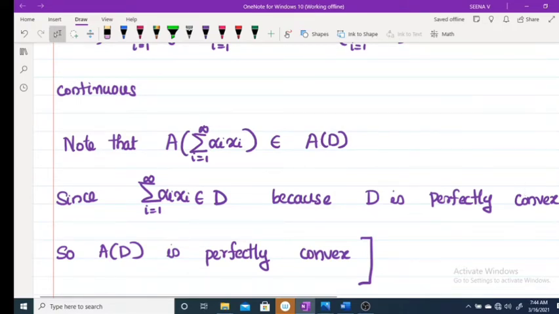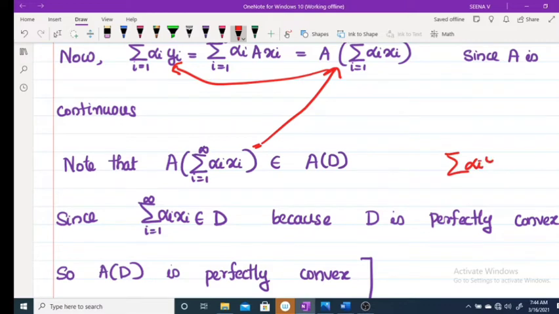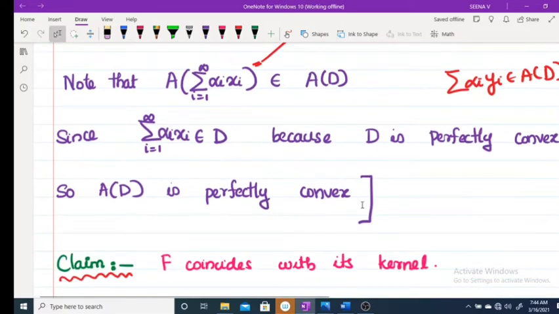That means what we get is this. What is this one? This is actually A of this one, and this is actually sigma alpha_i y. So sigma alpha_i y belongs to AD for boundary sequence y. Therefore, what we get is AD is perfectly convex.